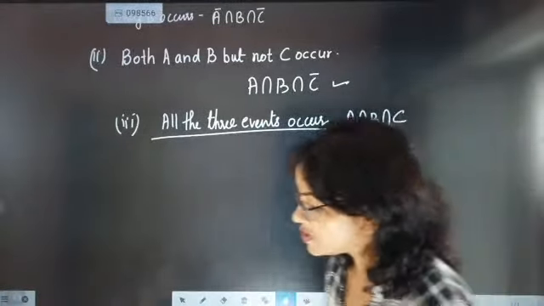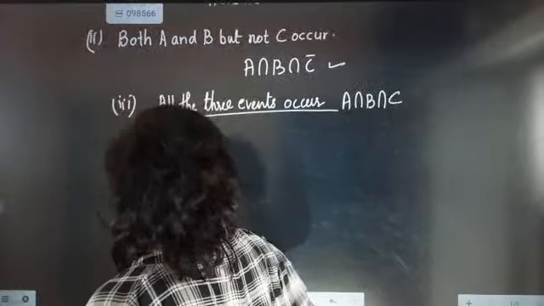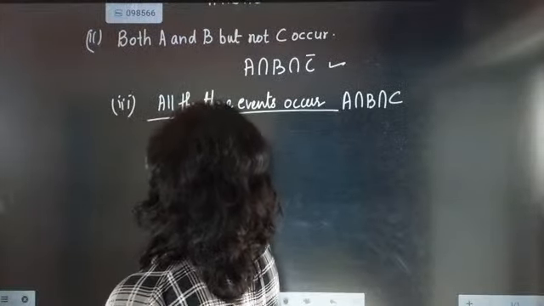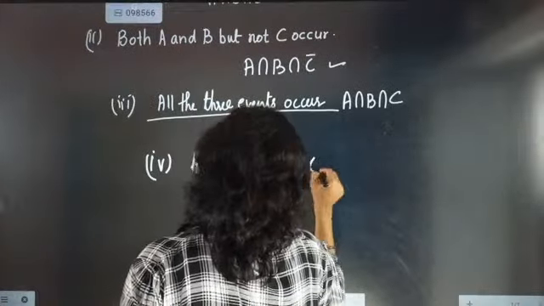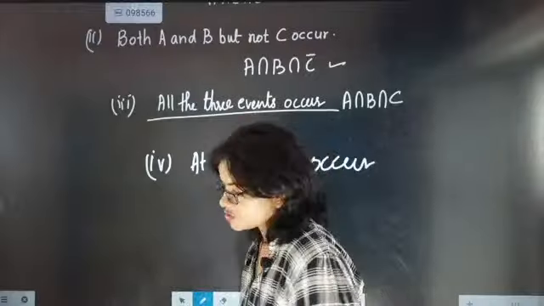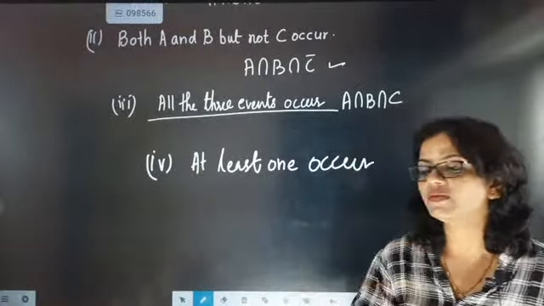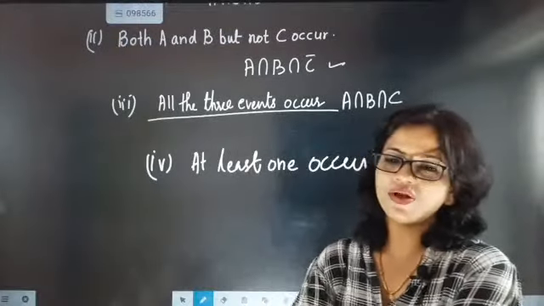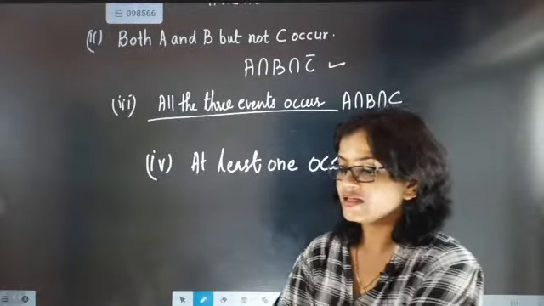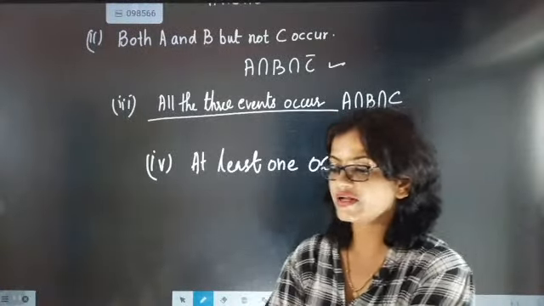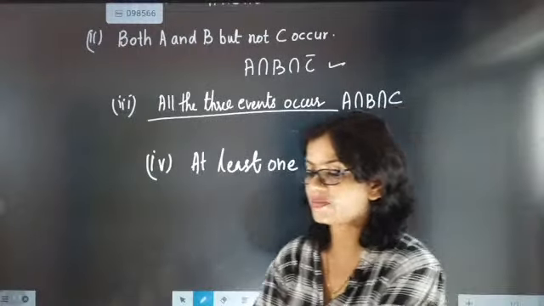Okay, now we will go for the next one. At least one occur. I think we have understood the meaning of at least. I discussed this point also. If somebody tells you at least one occur, okay fine, at least one will be there. So definitely what are you going to write there? At least one occurs. What answer are you going to say? Come on, quickly tell me.